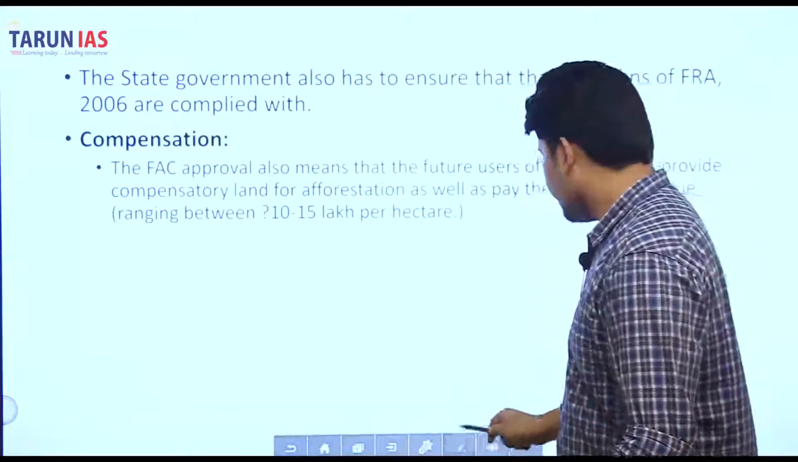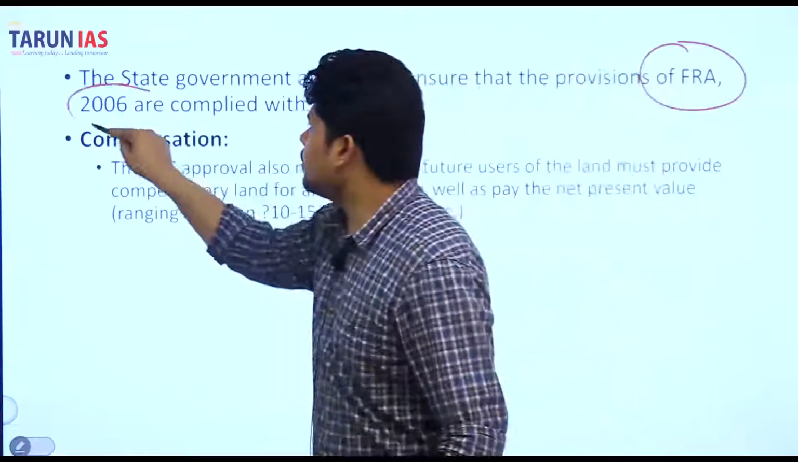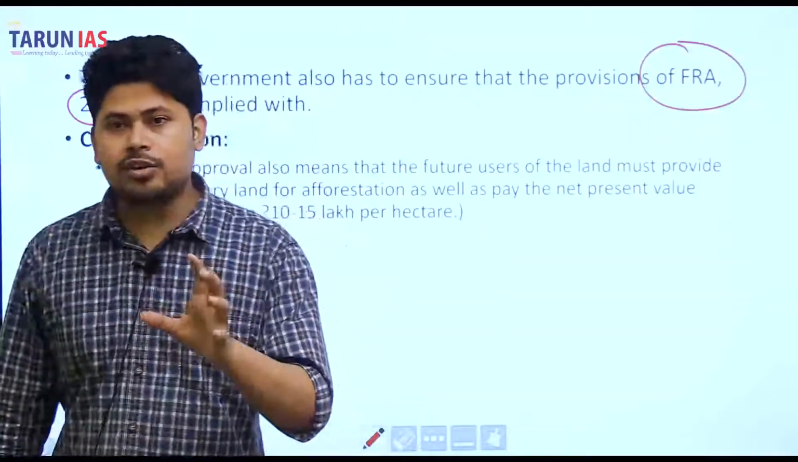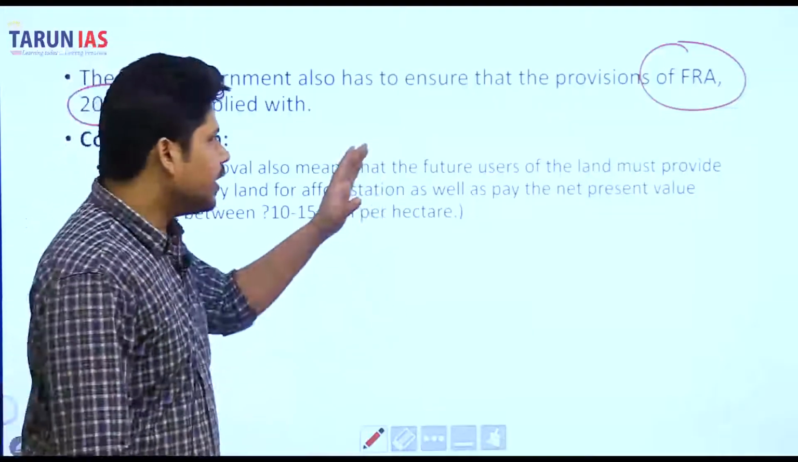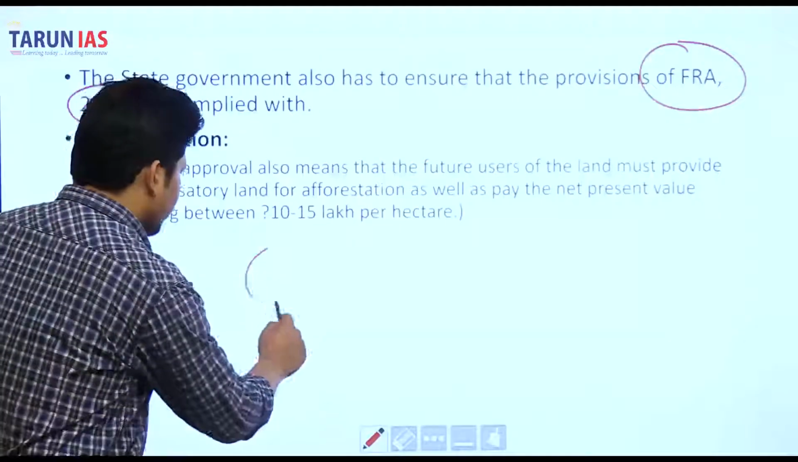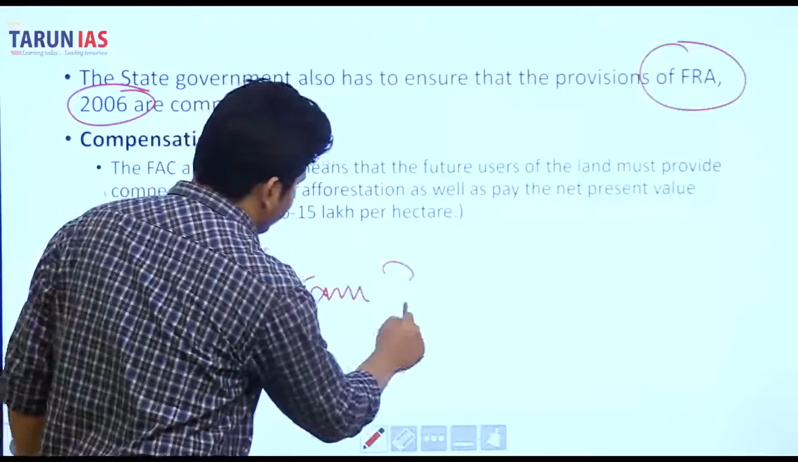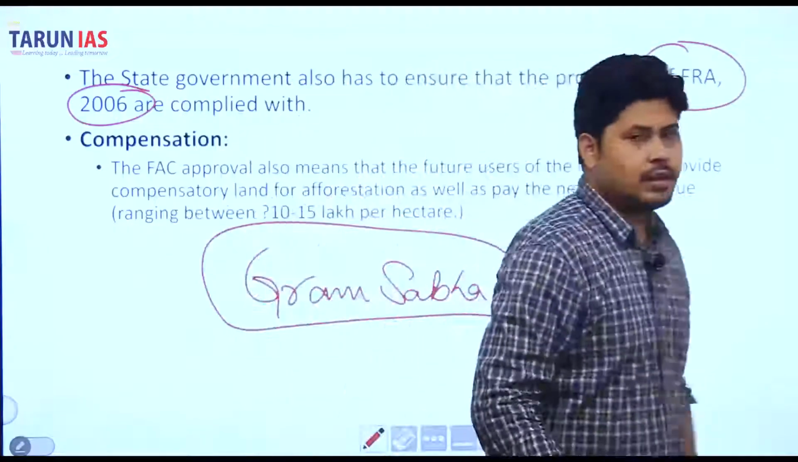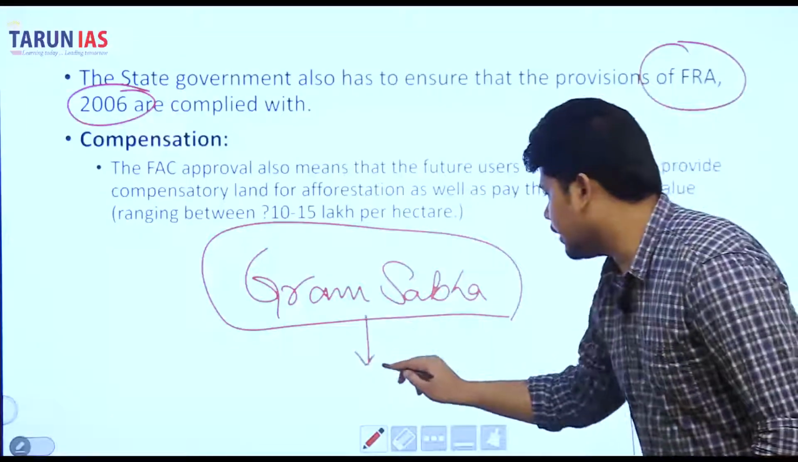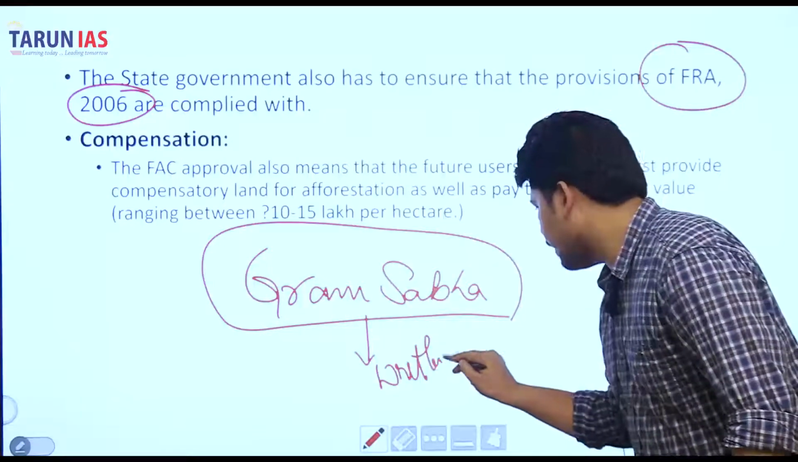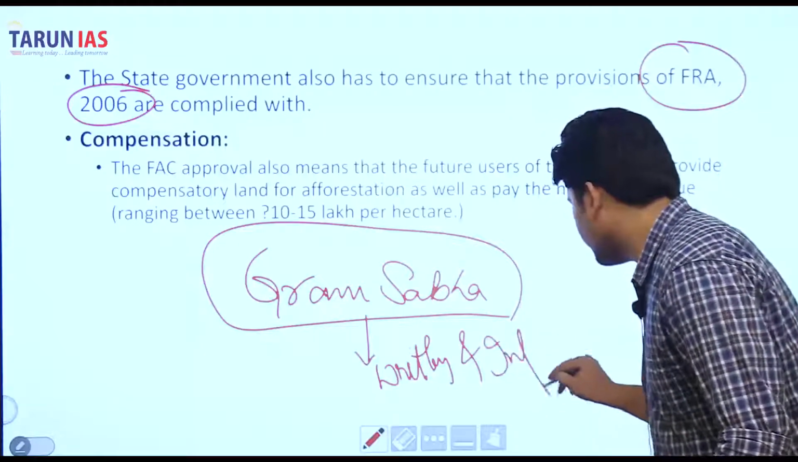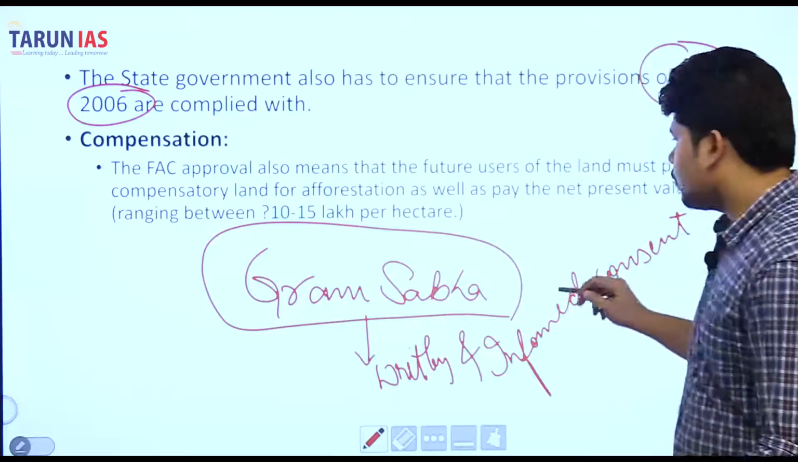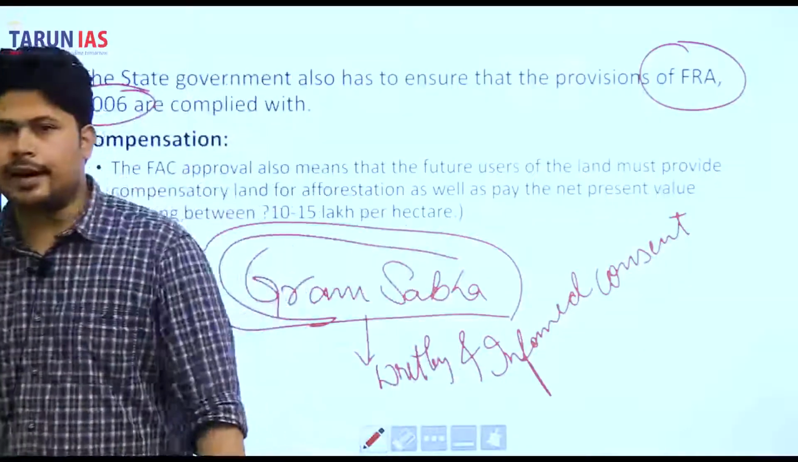That is mandated by FRA 2006. FRA 2006 mandates that whenever the diversion of a forest land is happening, the Gram Sabha in that specific area, the written and informed consent is taken from the Gram Sabha where the diversion of land is happening.